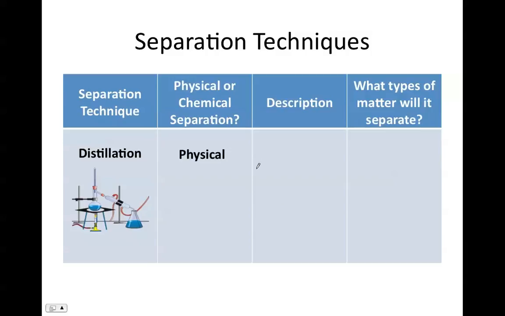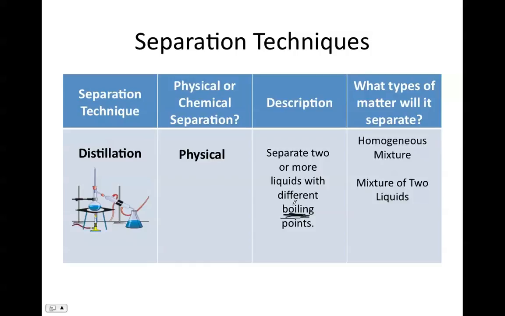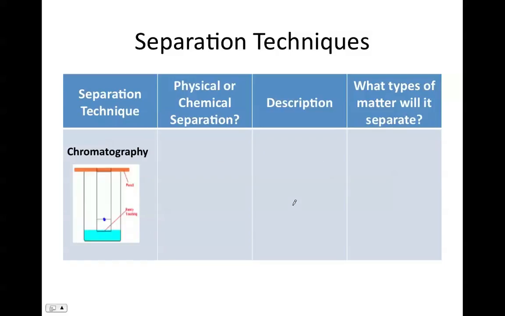Distillation. This is a physical separation technique. The key word you always want to look for is boiling. When you talk about separating substances by their boiling points, you're talking about distillation. So this is a great technique for separating two liquids from each other, a type of homogeneous mixture.